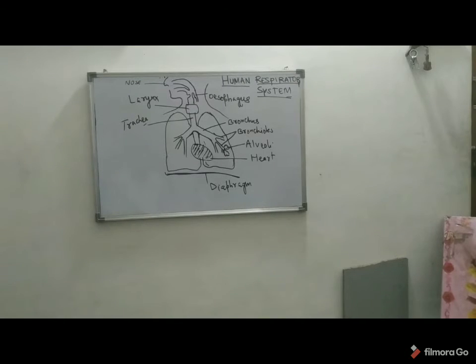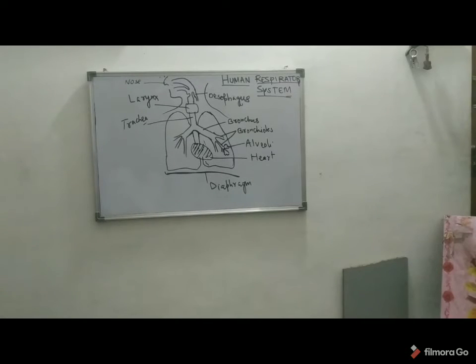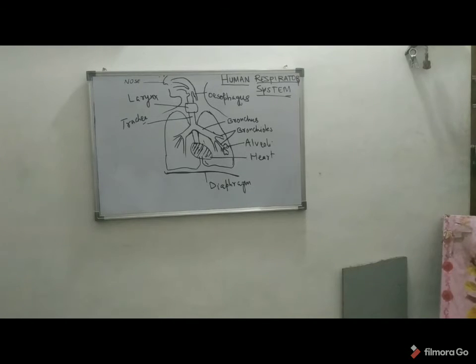Respiratory zone. The structure of the respiratory zone includes respiratory bronchioles, alveolar ducts, and alveoli, and this is the site of gas exchange. In the end of the video, we will show you the structure of the respiratory zone and how the gaseous exchange takes place in the alveolar sac.